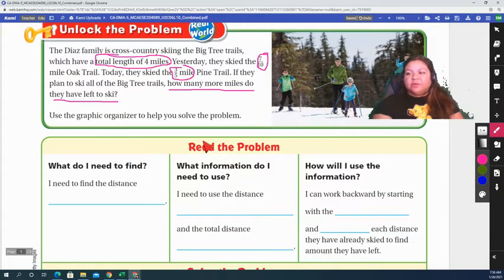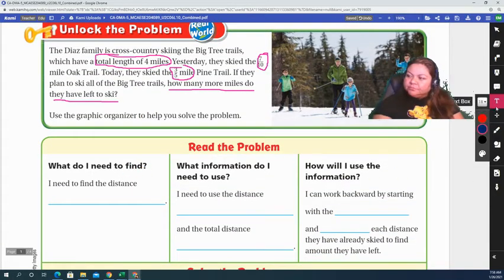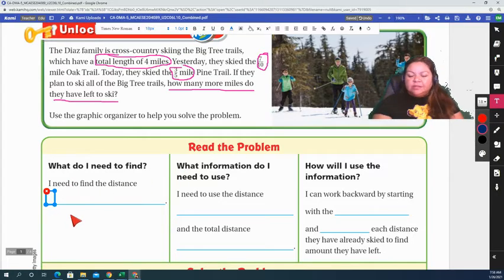So we're going to use the graphic organizer to solve the problem. We're going to start off with, what do I need to find? We always start with that question, always. Even when I tell you to underline, I'm telling you, underline the question, right?